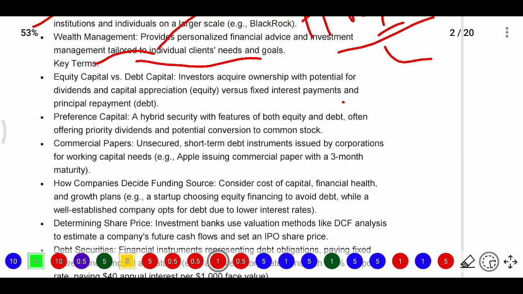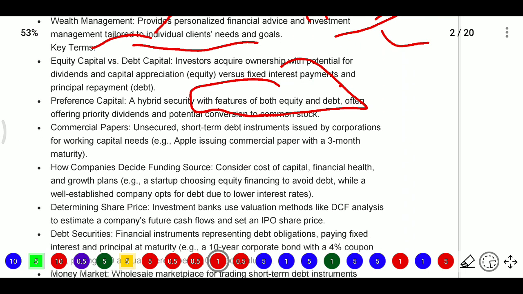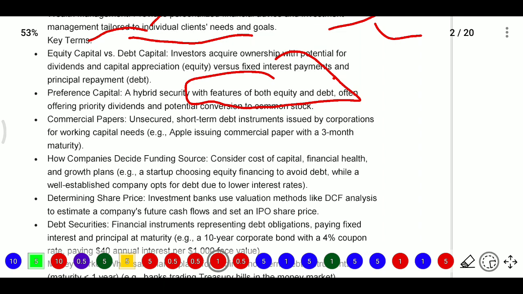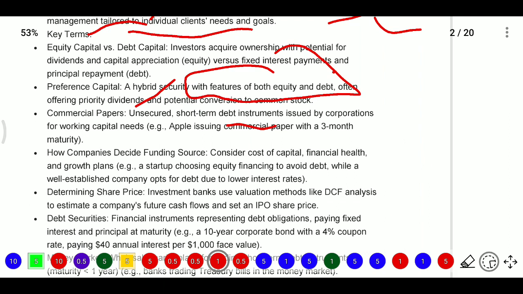Whereas preference capital is a hybrid security which has features of both equity and debt. Offering priority, it gives the dividend and also provides potential conversion to common stock. Commercial papers are unsecured, short-term debt instruments issued by corporations for working capital needs, which the company requires for running its operations.